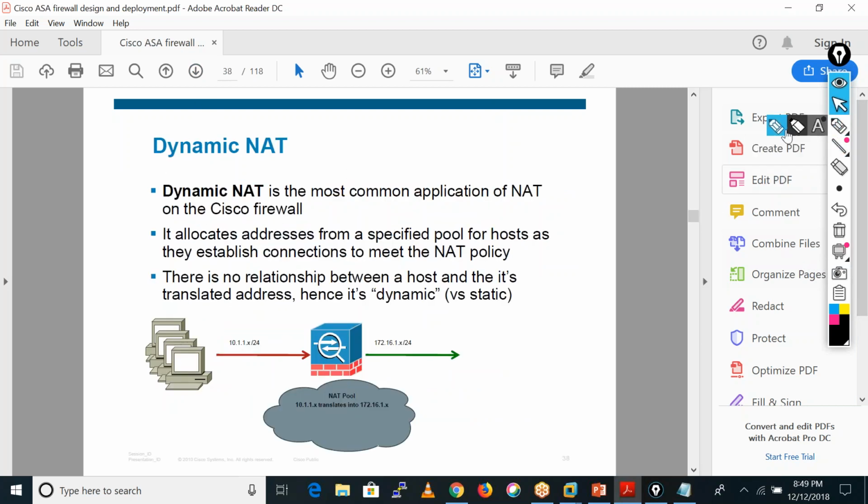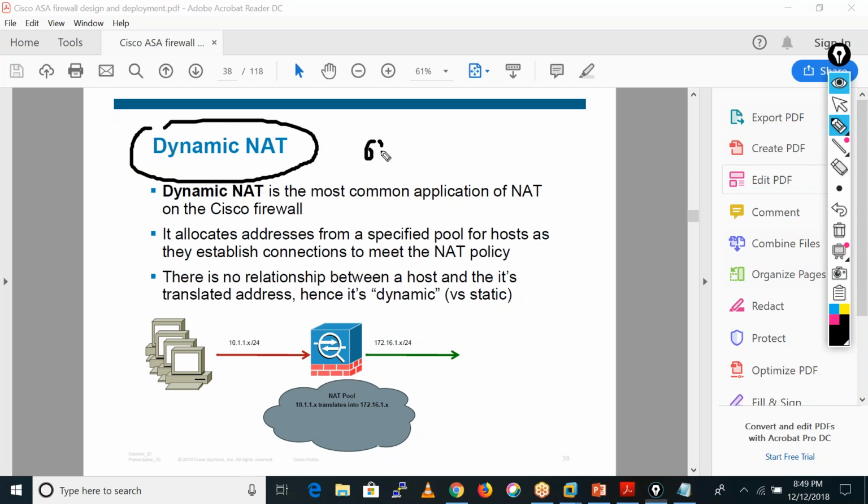So let me explain to you the dynamic NAT. So dynamic NAT means, first of all, it's like one-to-one NAT. As I have told you that day, if we have 1,000 users, then we need 1,000 public IP addresses, if we have 1,000 private IPs. Private IP means 1,000 employees.